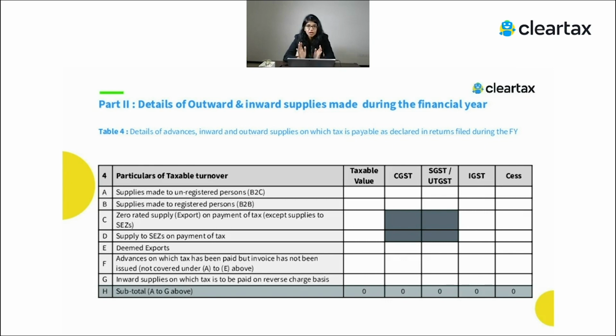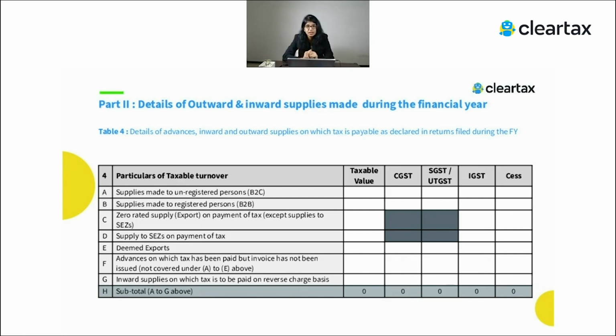So this part we understood: wherever the liability is getting increased and we have made the adjustment in the next year, it will come in table 10. Where the liability is getting decreased and we have made the adjustment in the next year, it will come in table number 11. And wherever the liability belongs to the same financial year and we have shown it in the same financial year, it will be shown in table number 4 of the GSTR 9 form. Right? So this part is clear.